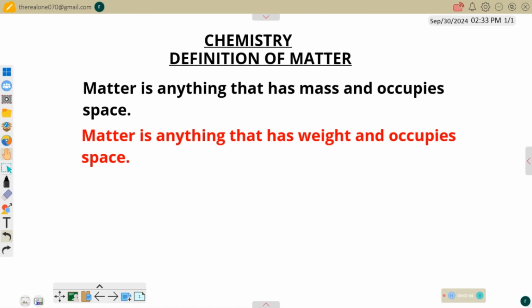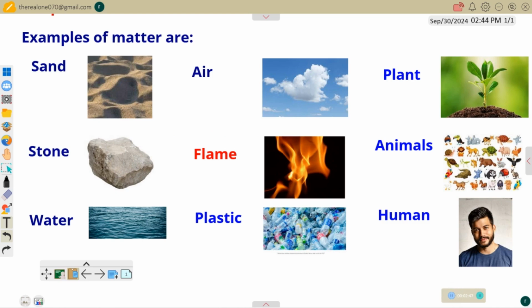So let's consider the written examples on them. Now consider these examples that we have on the board. Number one, we have sand. Sand is matter. In short, everything in this life is matter, so far as it has mass and occupies space. Sand is one of them. Stone is matter. Water is matter. Air, even the air that we breathe in, is matter. Even flame, fire, is matter.